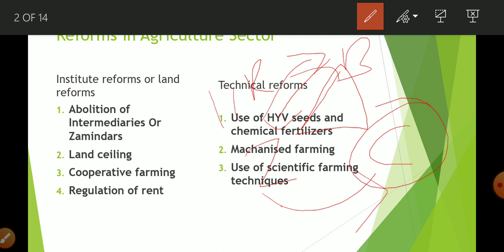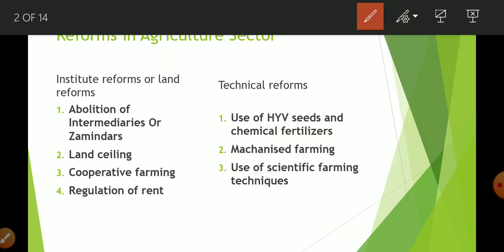Suppose they have to pay 10 quintal as rent, they impose 20 quintal as rent on the cultivator. If the cultivator is able to give, then next year he is allowed to do cultivation work. If he is not able to pay this 20 quintal, so what happens? He is not allowed to do the cultivation work next year, okay. In this way, because of this system, slowly and gradually our agriculture condition became very worse, okay. So when we gained our independence, the first step taken by the government was to sort out all the problems related to land holdings, okay.